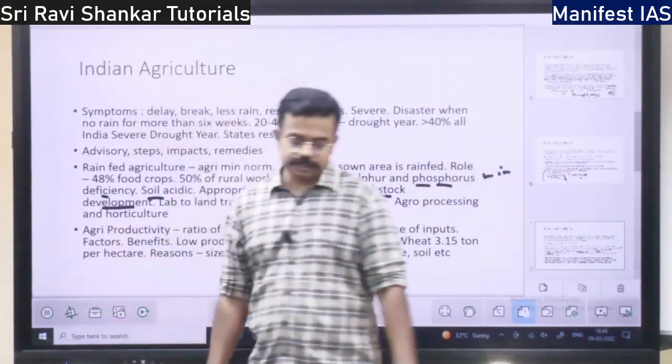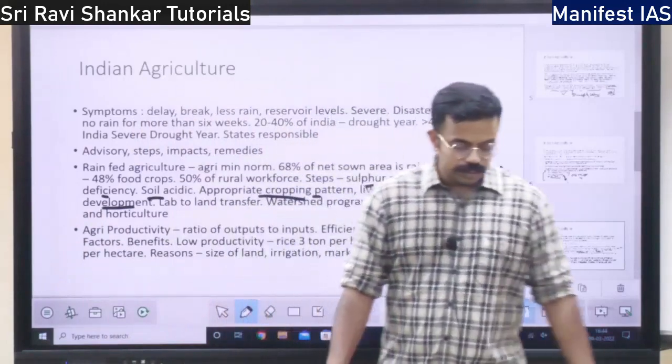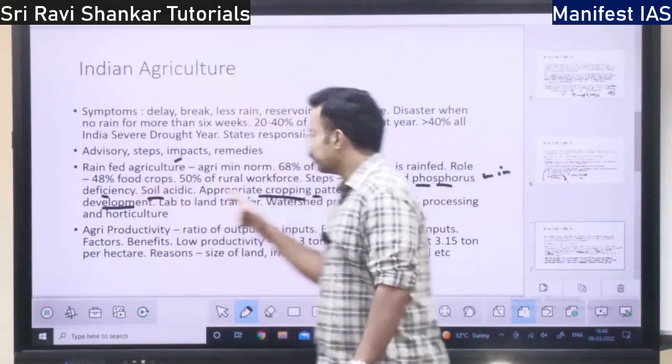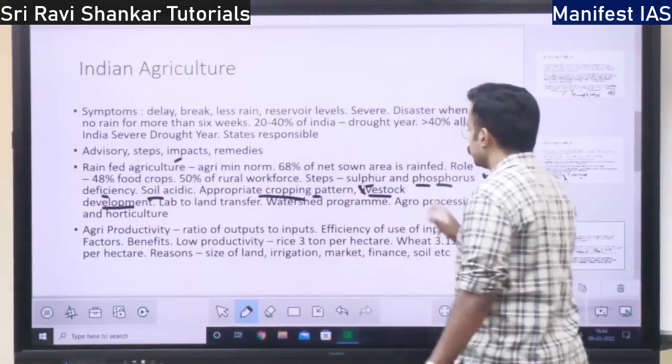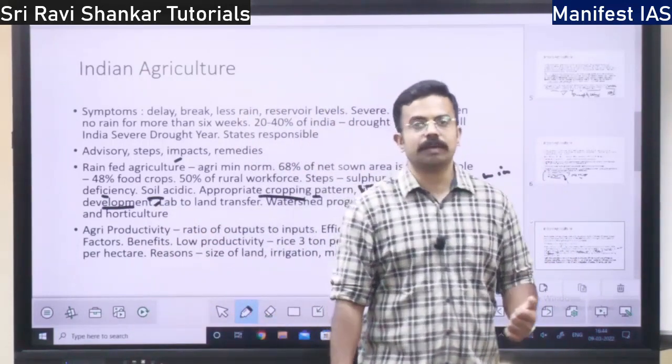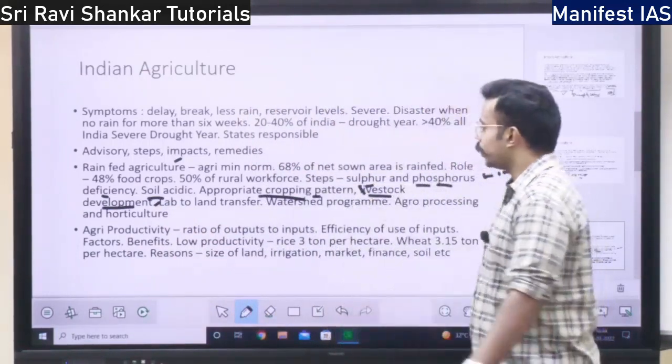Livestock development, that is, instead of in the rain-fed agriculture areas, if the rain is less, we can grow livestock like sheep, cow, all those things. We can grow them as an alternative employment. That is also a step, right?